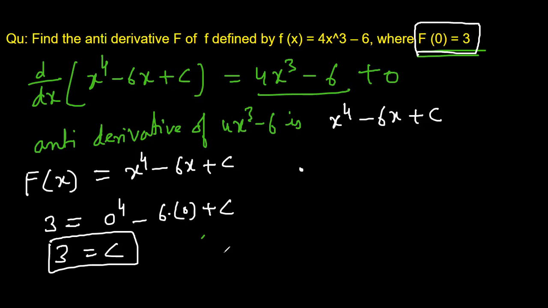Therefore, we can write our answer. The antiderivative, capital F of x, would be equal to x4 minus 6x plus 3.